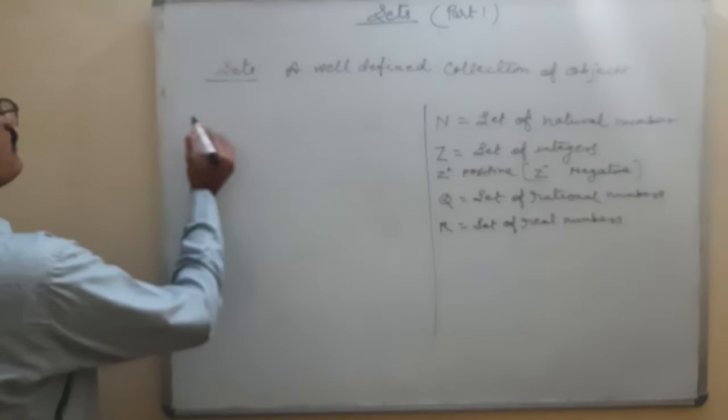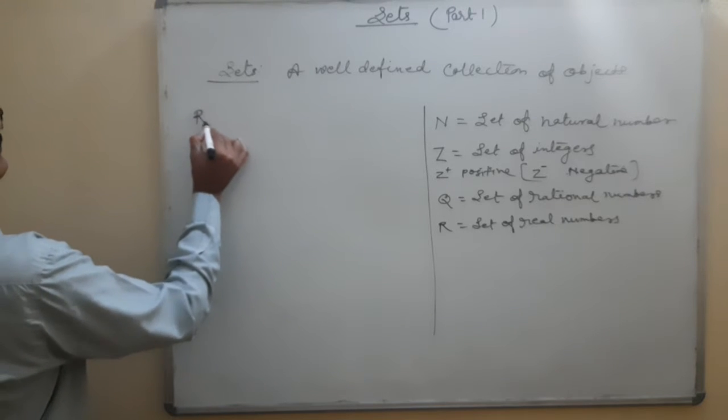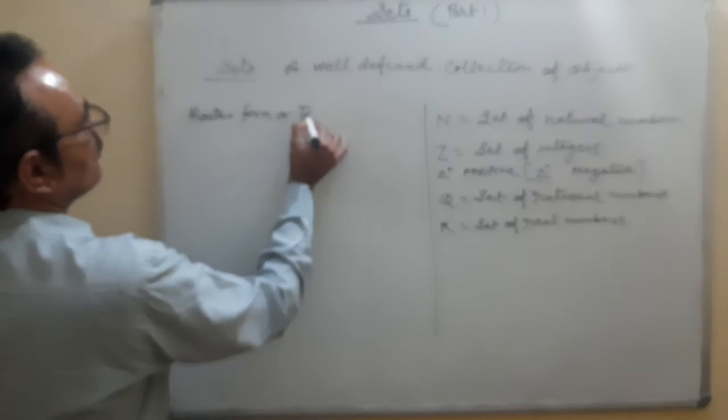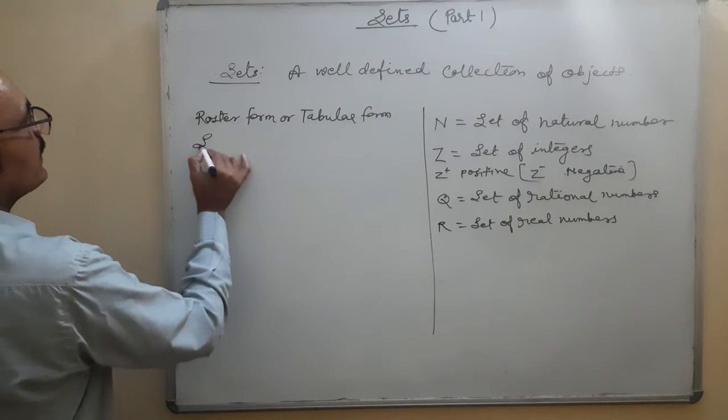Now one thing we have to understand, that is set builder form and roster form. Any set can be expressed in two forms. One is the roster form or tabular form. Okay. Second is the set builder form.